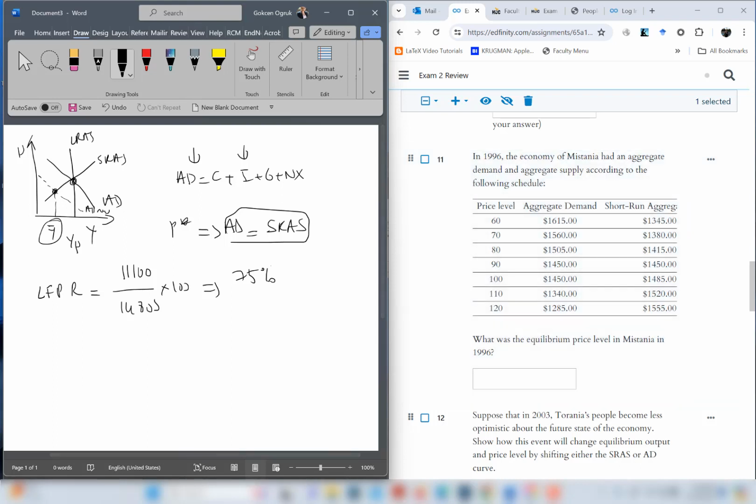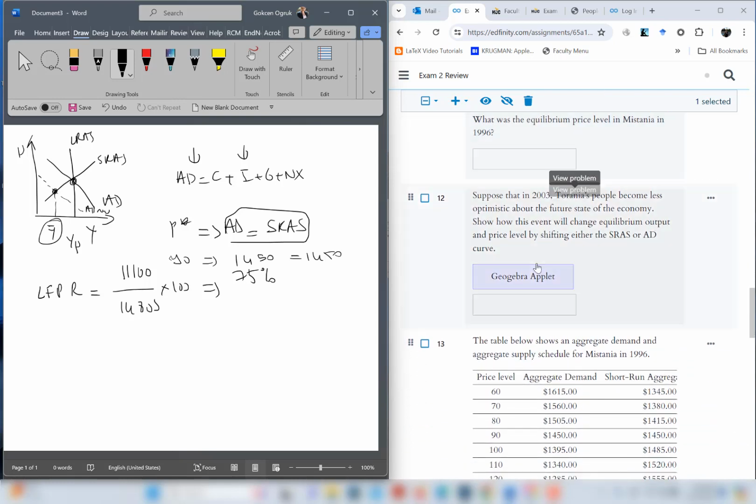And when the price is 90, as you see, AD is 1,450 and AS is 1,450. Therefore, the equilibrium price level is 90 in Mistania.